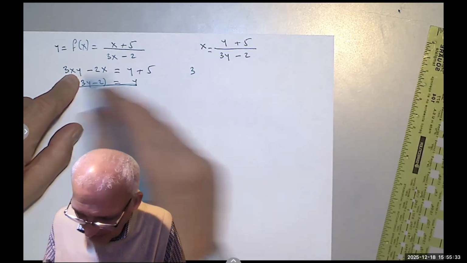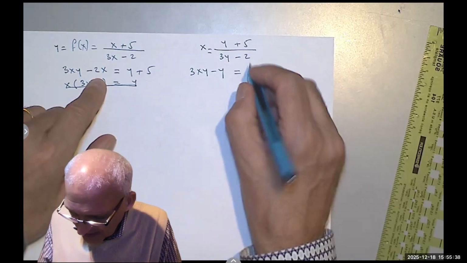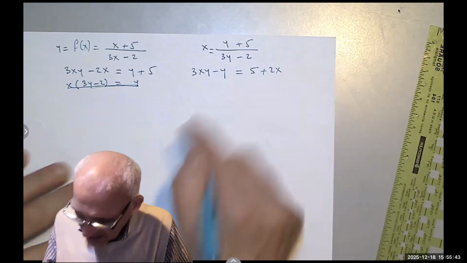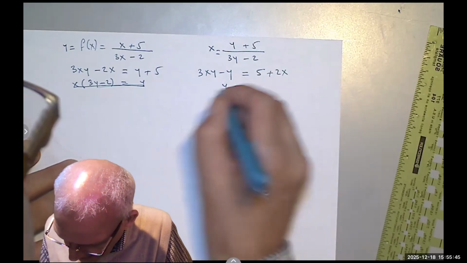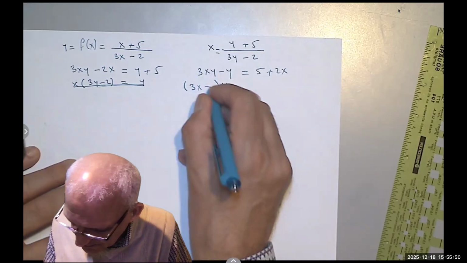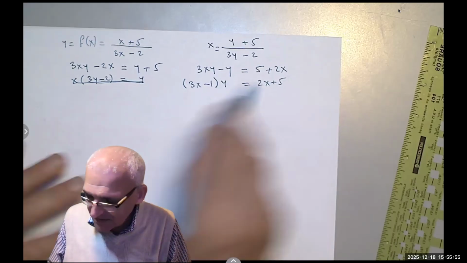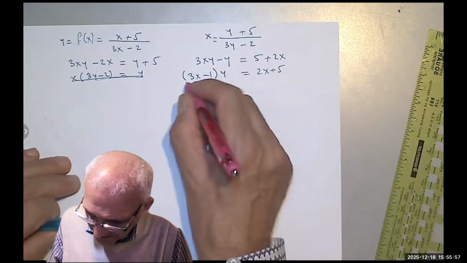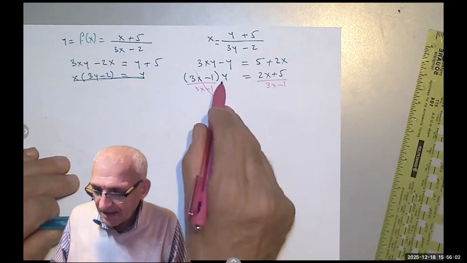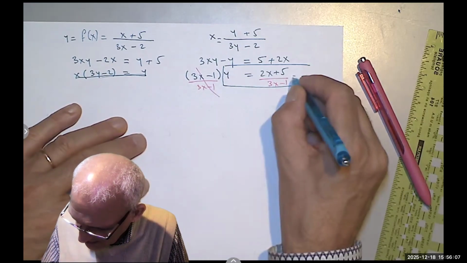So I'm going to subtract y from both sides. And then I'm going to add 2x to both sides, or 2x plus 5. I'm going to factor out the y. And that gives me 3x minus 1 times y equals 2x plus 5. And then I'm going to divide both sides by 3x minus 1. And you get y equals that. This is the inverse of x.